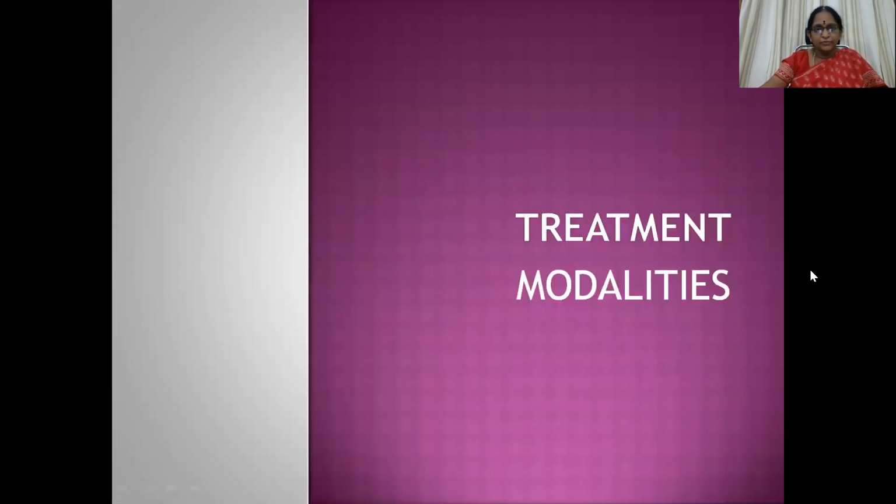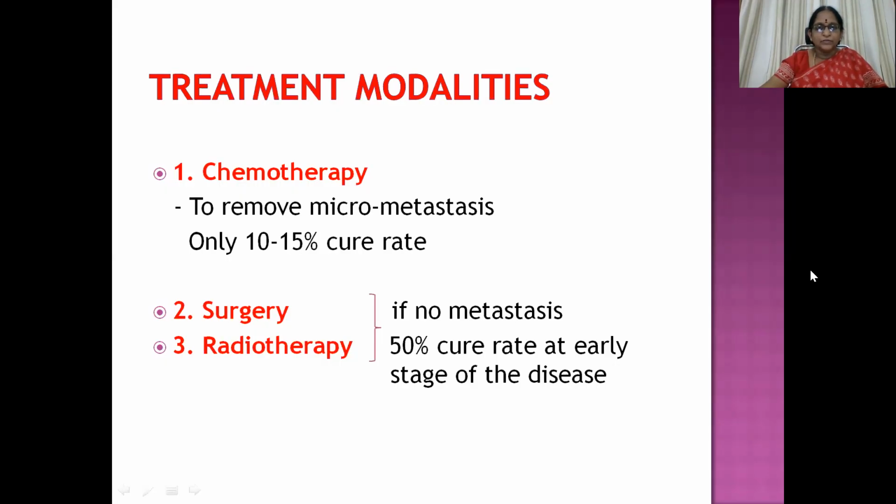So, coming to the treatment modalities proper, we have chemotherapy, surgery, and radiotherapy as the treatment modalities that are available for the management of cancer. Chemotherapy is used whenever there is micrometastasis. If there is no metastasis in the body, you can directly go for either surgery for the complete elimination of the tumor with a surgical excision, and we can even go for radiotherapy if there is no metastasis.